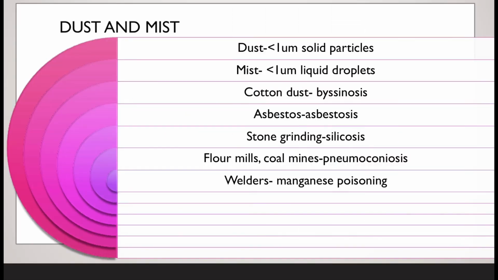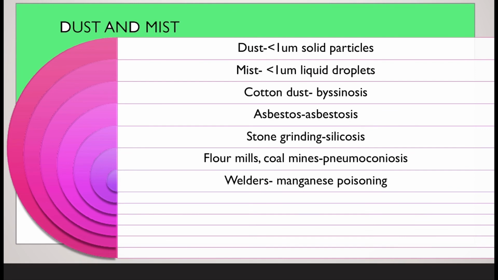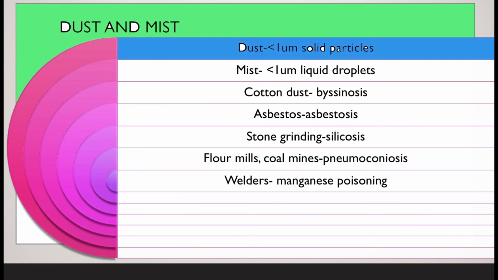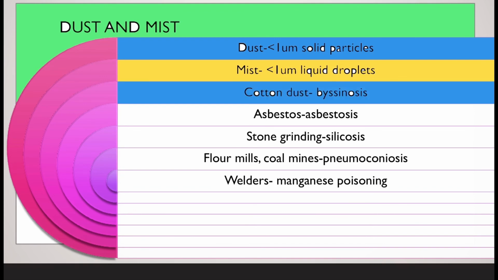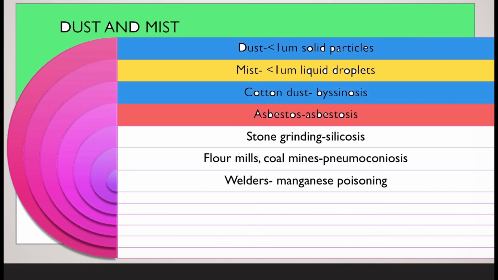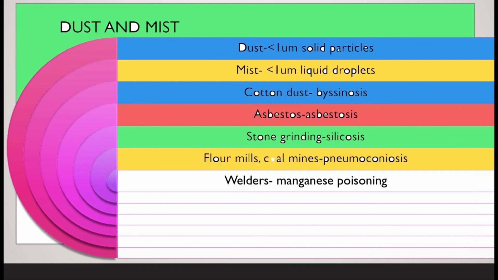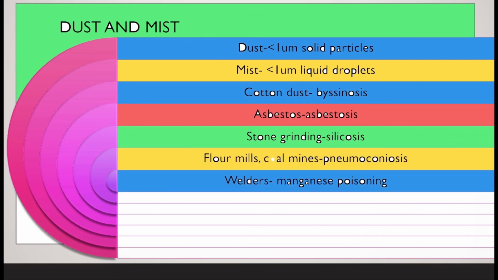We'll talk about dust and mist. Dust means solid particles less than 1 micrometer and mist means liquid droplets less than 1 micrometer in diameter. It causes many problems to humans. For example, cotton dust causes byssinosis. Asbestos causes asbestosis. Workers in stone grinders get silicosis. Workers in coal mines and flour mills often suffer from pneumoconiosis. Welders suffer from manganese poisoning.